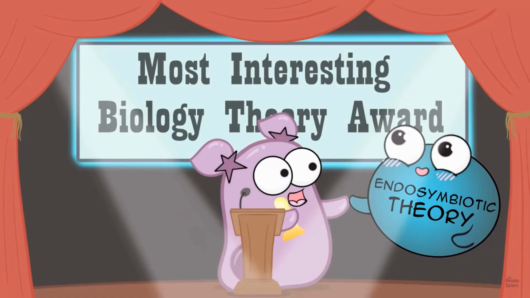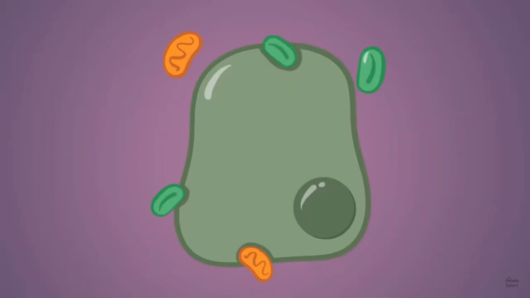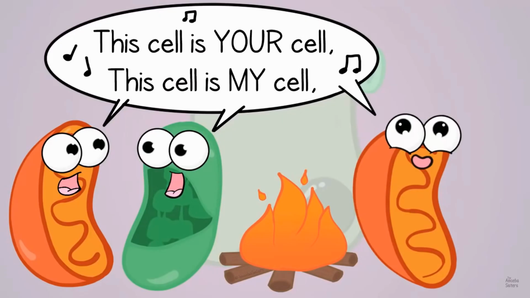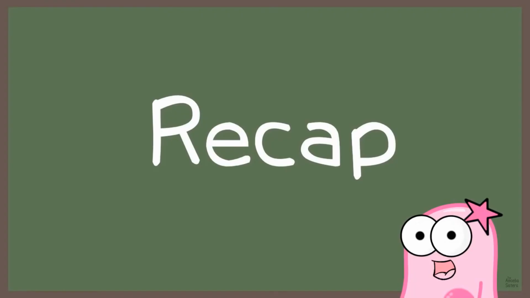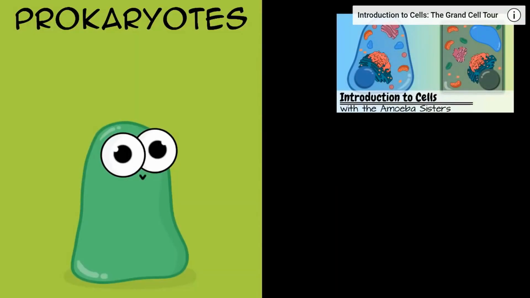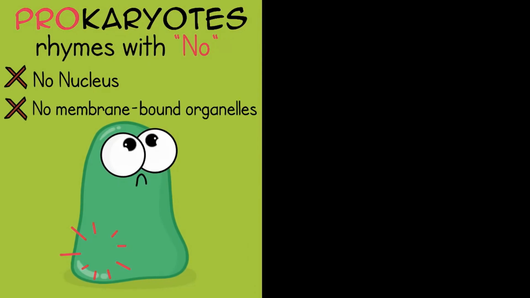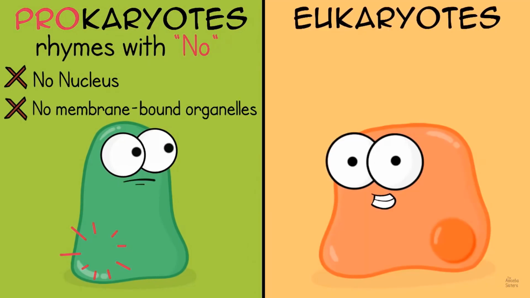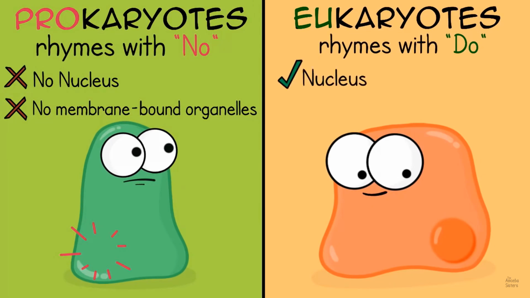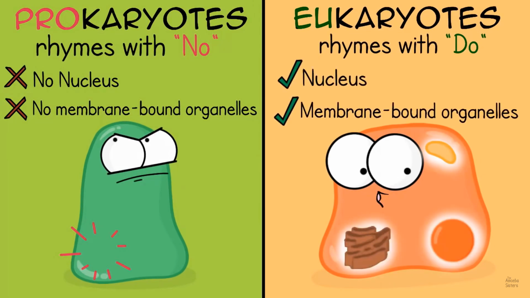The theory gives an explanation for how eukaryote cells could have evolved from prokaryote cells that lived in symbiosis. Prokaryote symbiosis means these organisms live together. So just to recap from our Intro to Cells video, when you think of prokaryote, think of pro rhyming with no nucleus, no membrane-bound organelles. Eukaryotes, on the other hand, remember eu rhymes with do, and they do have a nucleus, and other membrane-bound organelles.